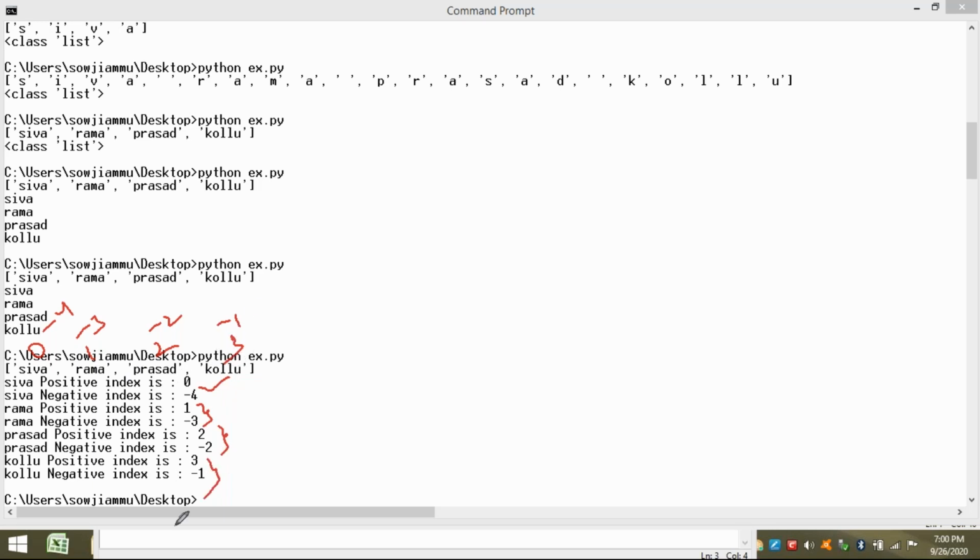So in this way, we can also print the indexes for the elements in the list. This is about basic concepts of the list. In next session, we are going to see methods and functions that can be applied on your list.